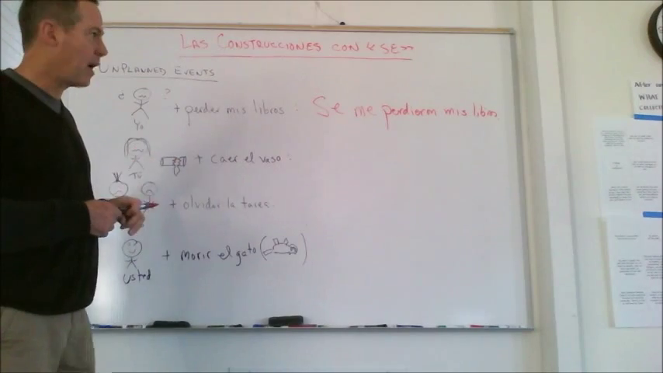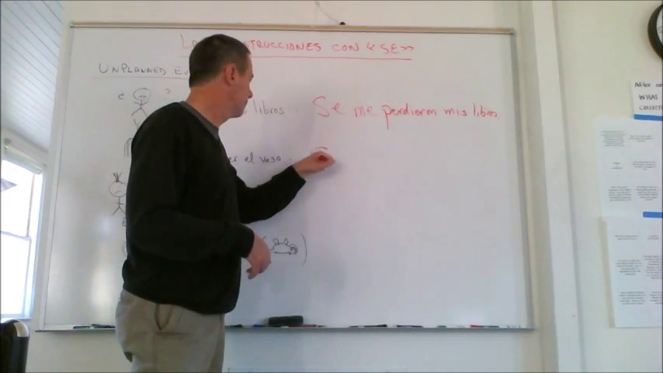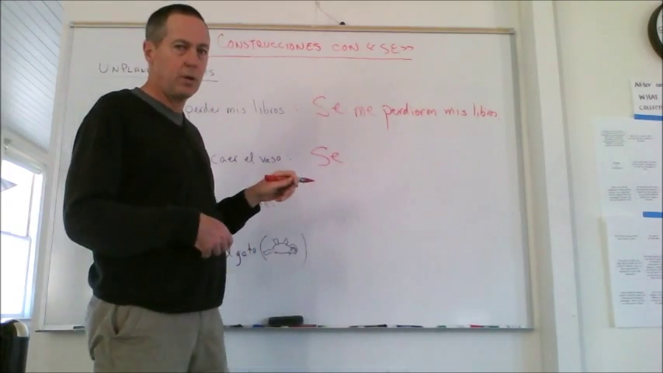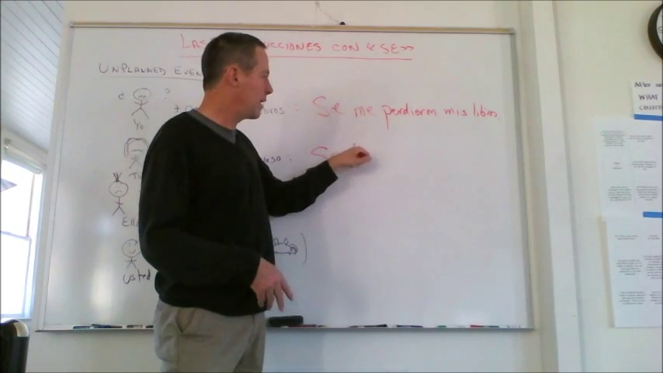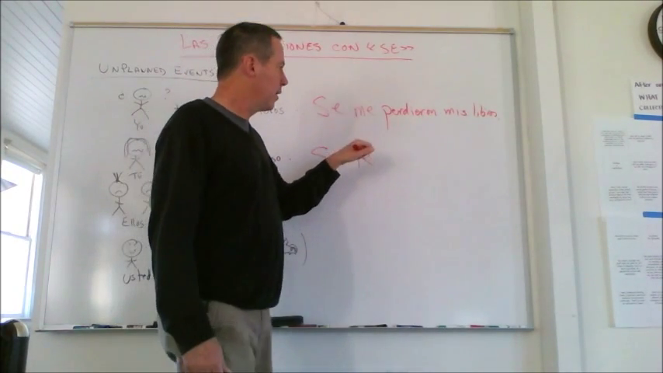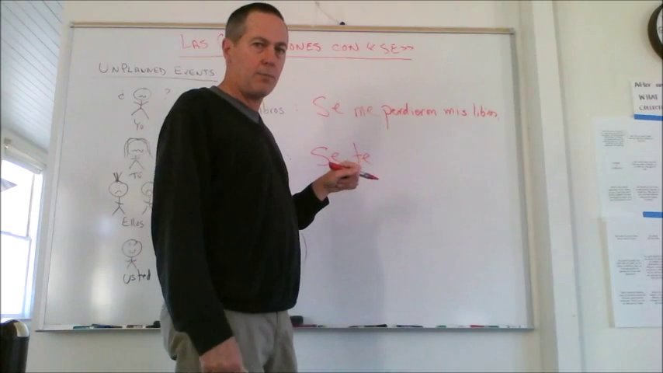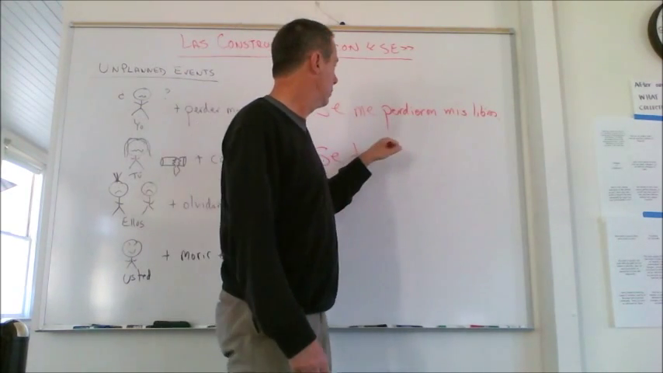So follow the same pattern. Start with se. Who did it happen to? Tú. So they use the indirect object pronoun te. The preterite of caer matching el vaso.